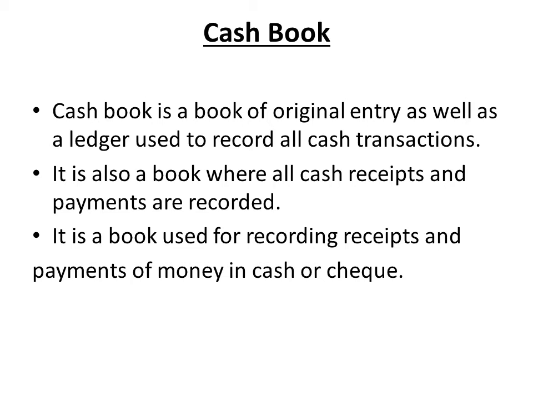So if we either bought goods and we paid immediately for it, or we sold goods and cash was received immediately, such items will be recorded in your cash book. So that is why this cash book essentially is for transactions where payment was made immediately. Either you sold the items and they paid for it immediately, or you bought an item and you paid for it immediately, to be accommodated in the cash book.